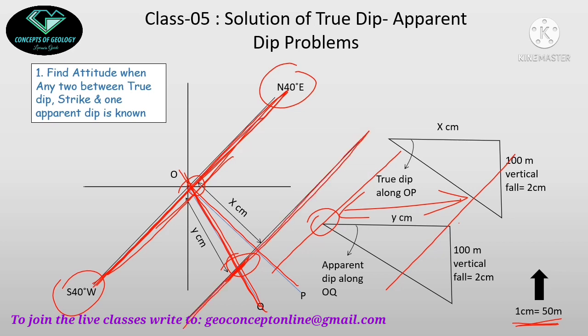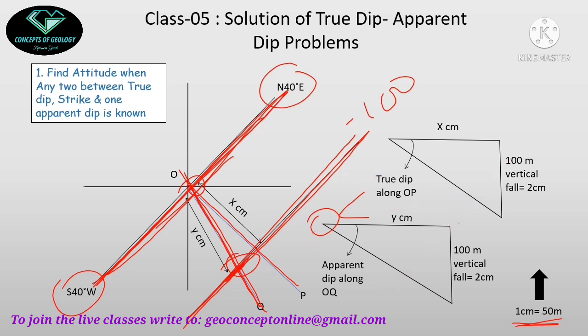So that means this is also a strike line, and the value of the strike line will be 100, and definitely this will be minus 100. You know the conception of depth. So now I have two strike lines. The next step is I will find out the perpendicular separation between these two strike lines. So I will measure this perpendicular separation. Suppose this one is x centimeter. I will draw an x centimeter line.